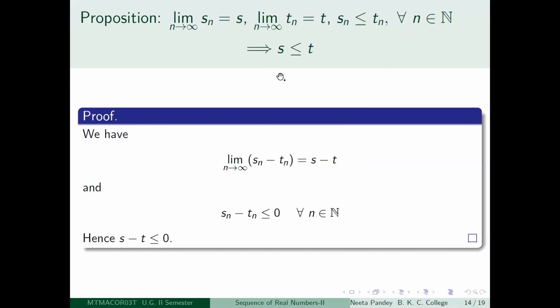But what is the limit as n tends to infinity of 1 by n? That is 0, and that is true for Sn as well as Tn. Whether you keep the first term 1 in the sequence or not doesn't really matter. The sequence 1, 1/2, 1/3, etc. converges to 0, and the sequence 1/2, 1/3, 1/4, etc. also converges to 0. So it is possible that Sn is strictly less than Tn for all n, but S will only be less than or equal to T. It may not be necessary that S is less than T; S could be equal to T also. That is what I gave an example of. So you have to remember that.